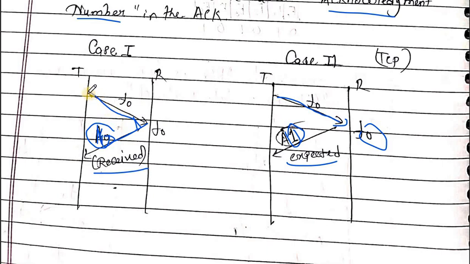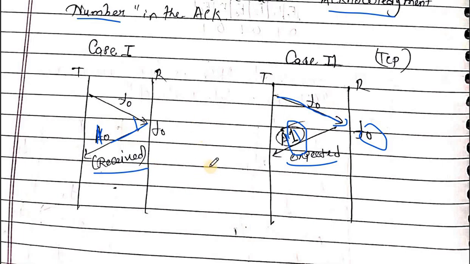In case 1, the receiver sends the acknowledgement of the frame it received, meaning that frame is already received: I have received the 0 sequence frame A0. In the other case, the receiver sends the acknowledgement that I have received 0 and I want the next sequence frame.